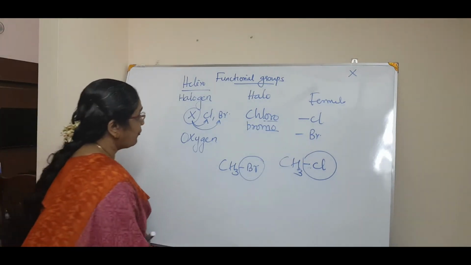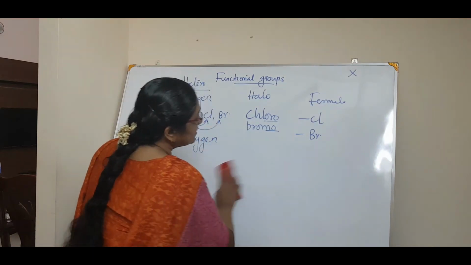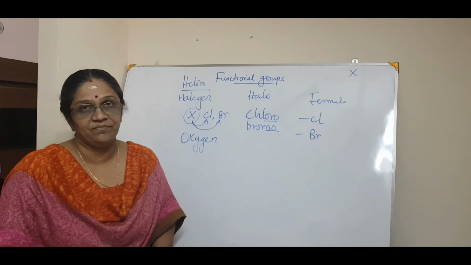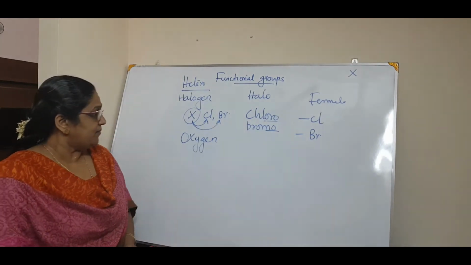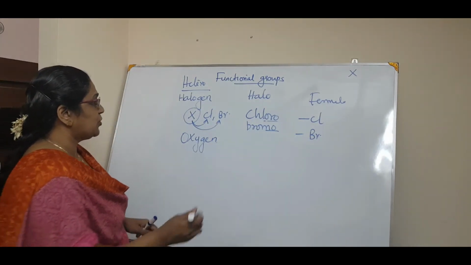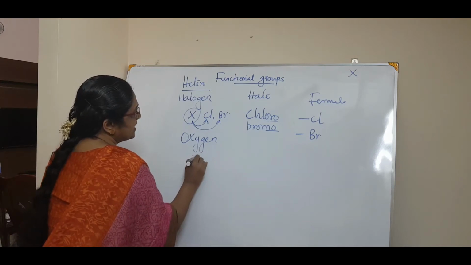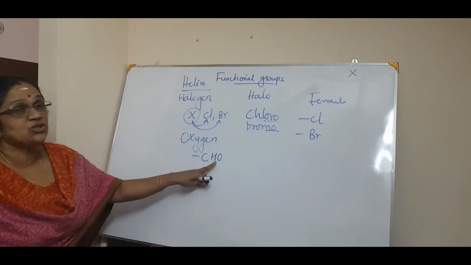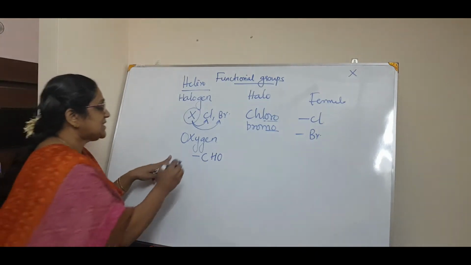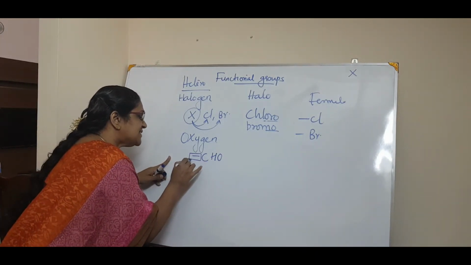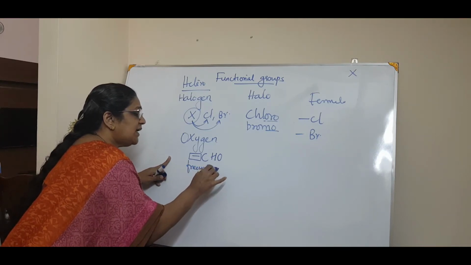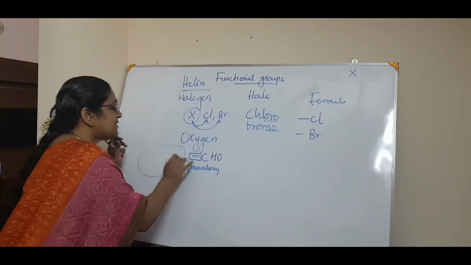Now coming to the heteroatom oxygen. What are the functional groups we will see with this oxygen atom? The first functional group is CHO. See, this is always called a free valency, and in this free valency the carbon chain is attached.